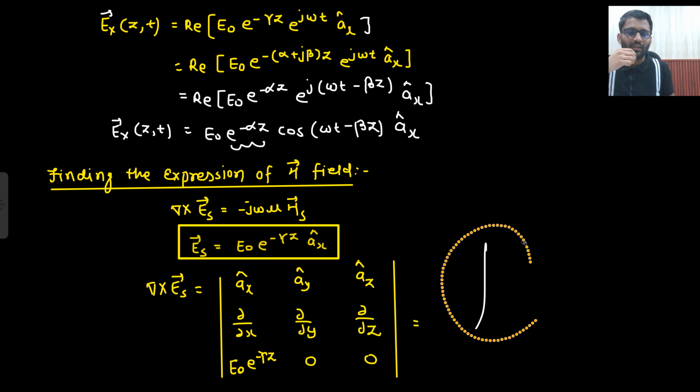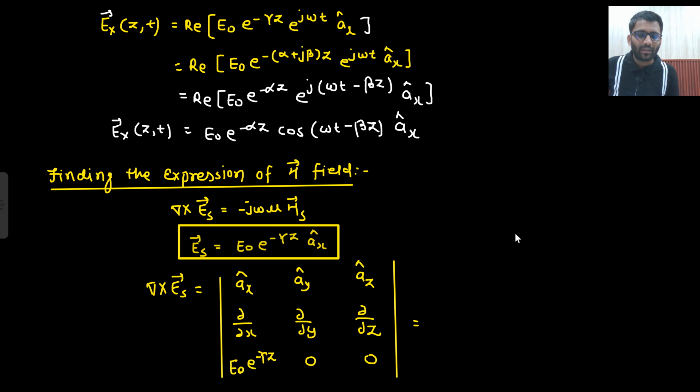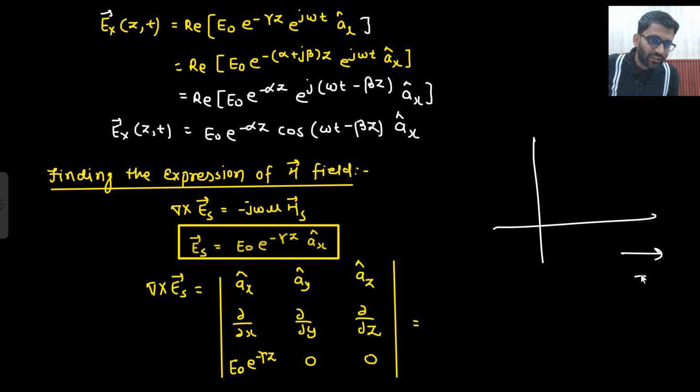Just for the information, there is now attenuation because of the term e to the power minus alpha z. What is the graph of e to the power minus alpha z? I assumed that my wave is traveling in the positive z direction, so the value of z is positive: 1, 2, 3. At z equals 0, e to the power minus alpha z gives 1.